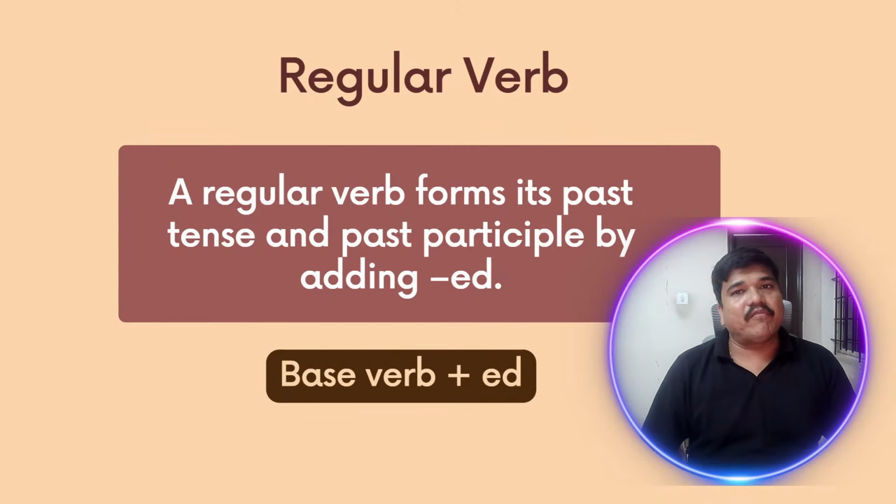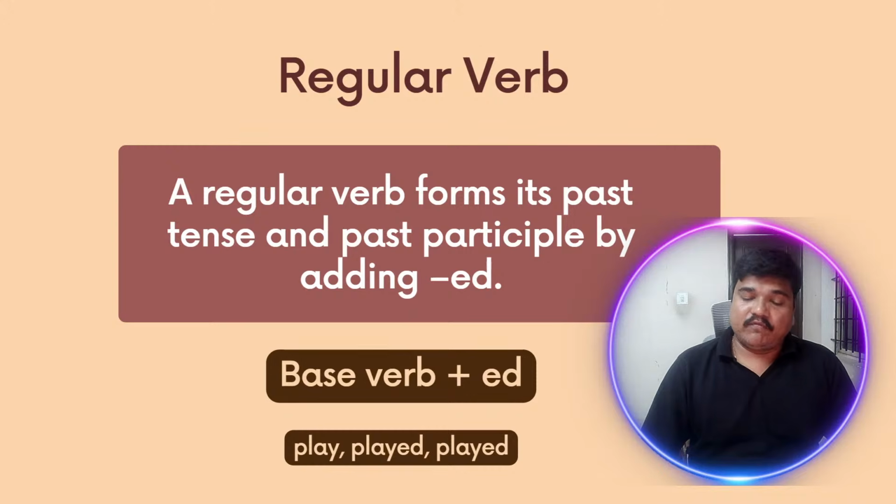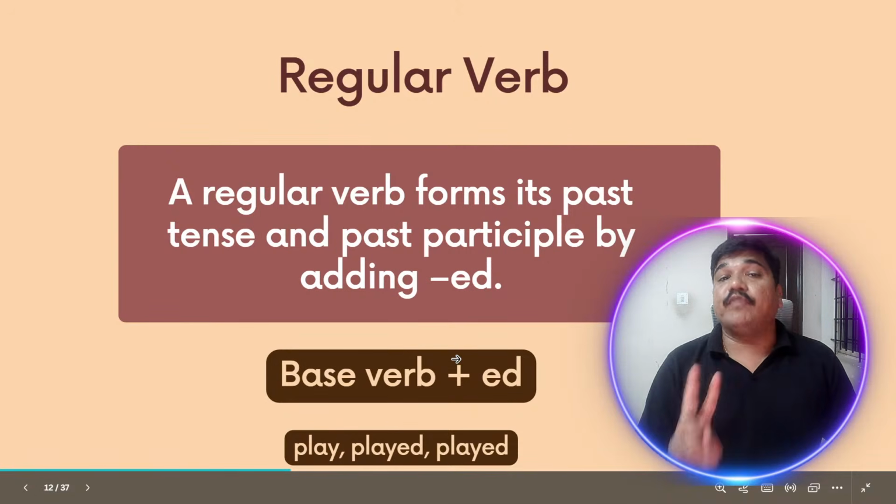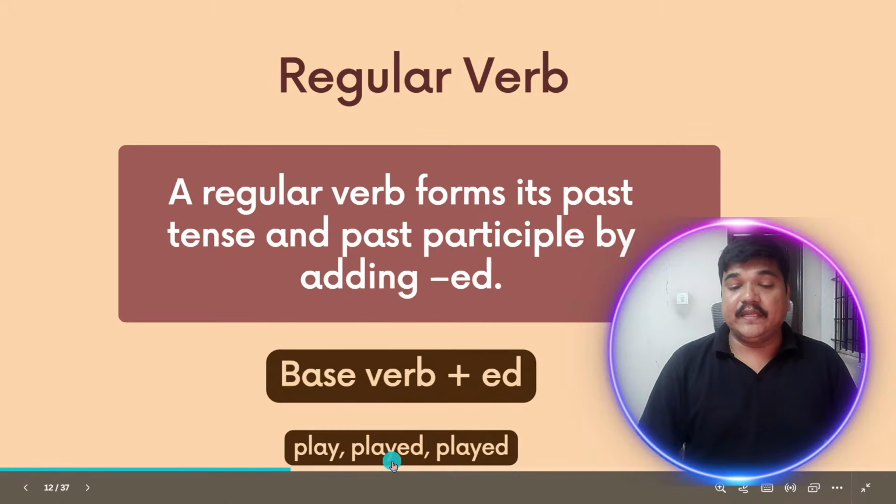So regular verbs are very simple. For example, play, played, played. Here, what was the base form? The base verb was play. We wanted it in V2 form. Then what did we do? Added ed. Then it became the V2 form. And similarly for V3, same logic. Just add ed. So we got V1, V2 and V3.